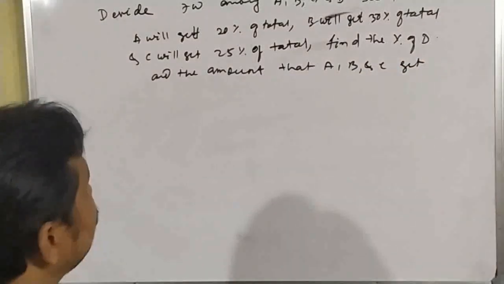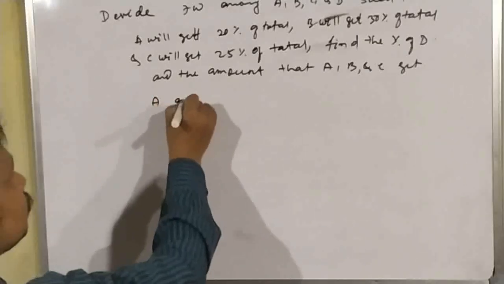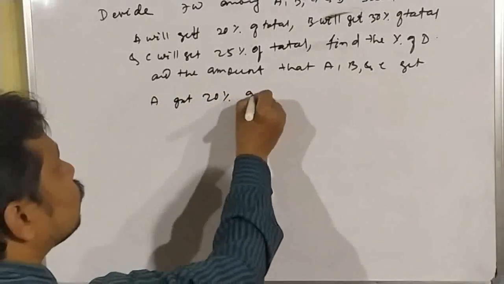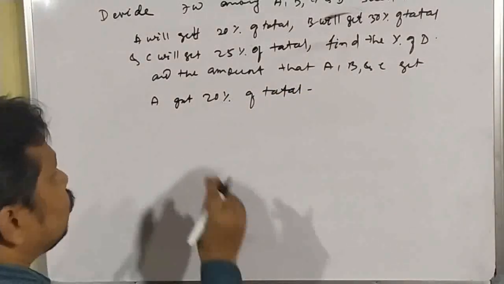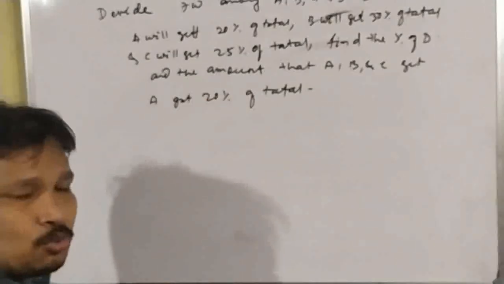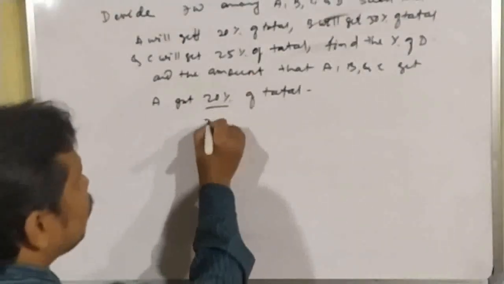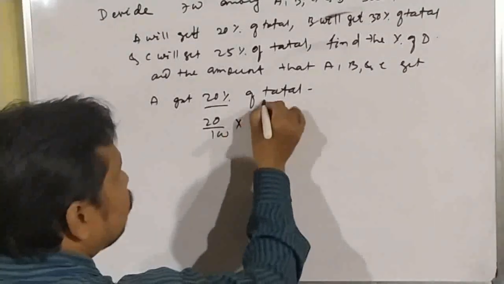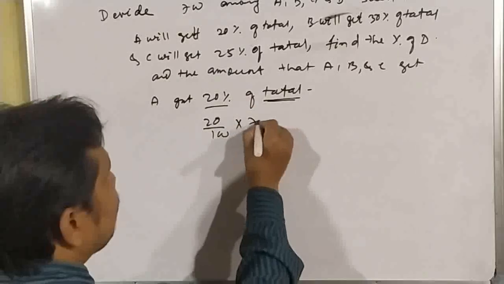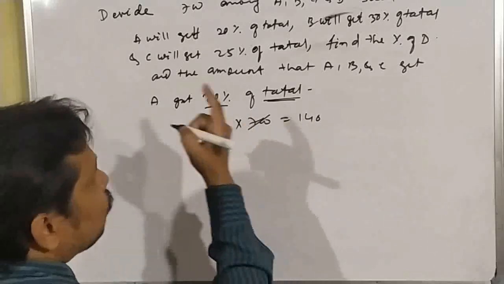Okay, so here the total amount is 700 and A got the 20% of the total. So how can we find out the amount of A? So here 20%, that means we have to first convert the percentage into number. So 20% means what? 20 by 100. Of means what? Multiplication. And the total is what? 700. So this is equal to 140. Okay. So A will get 140.